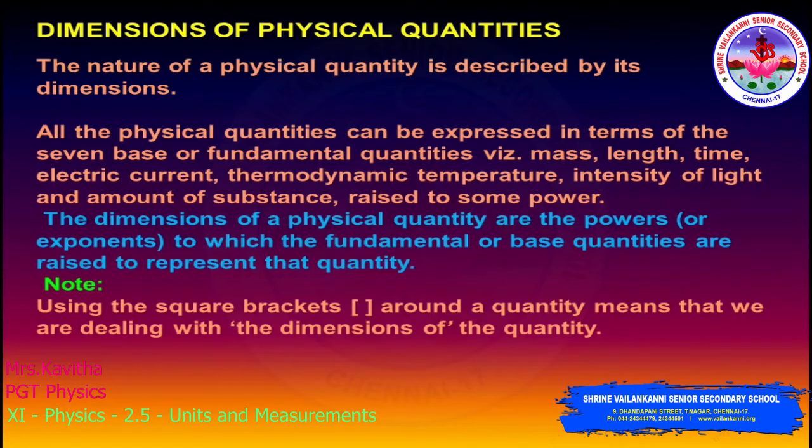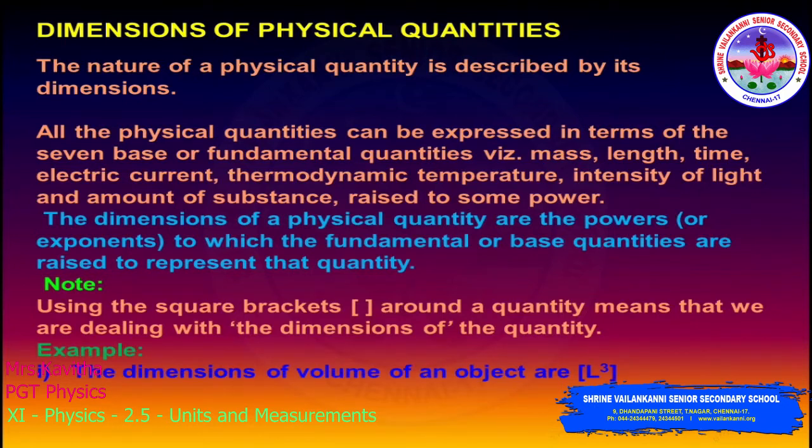The dimensions of a physical quantity are the powers to which the fundamental or base quantities are raised to represent that quantity. Note that using square brackets around a quantity means that we are dealing with the dimensions of the quantity.